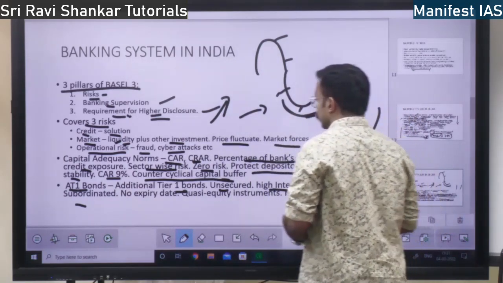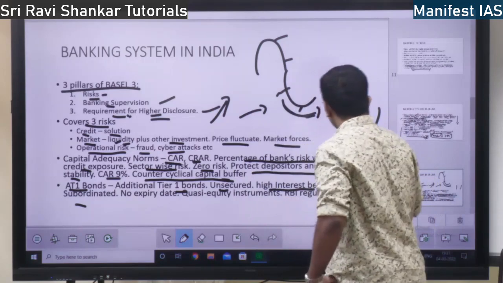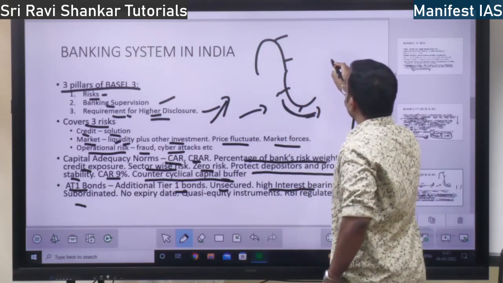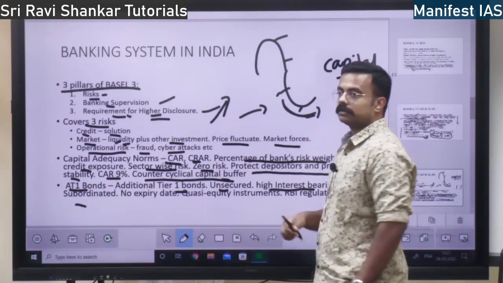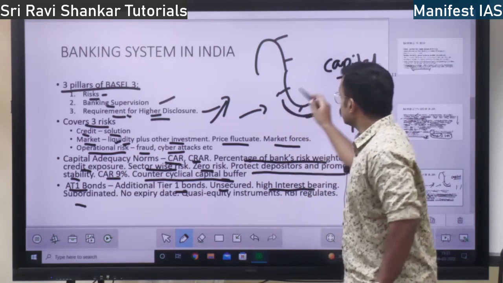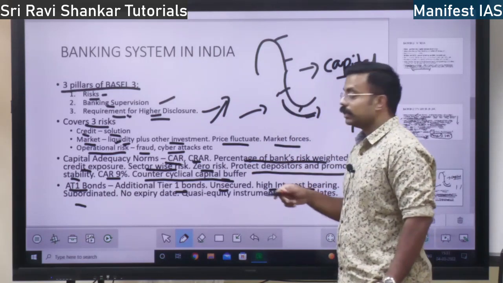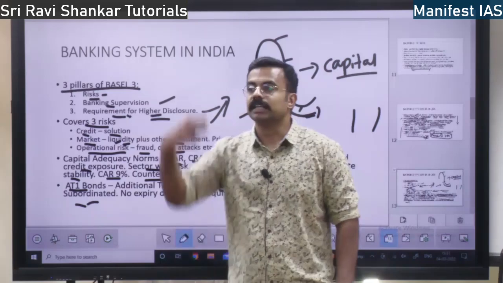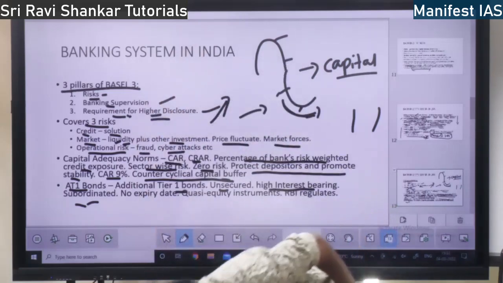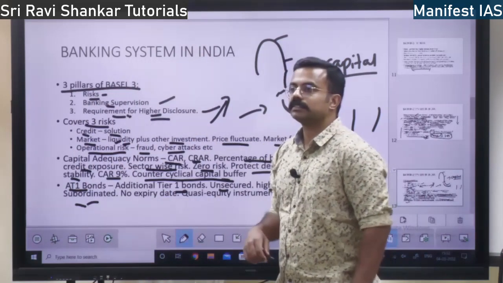What does subordinated mean? See, one is the bank's actual capital. This is the main asset. These AT1 bonds are subordinated assets, that is, they are second level assets.